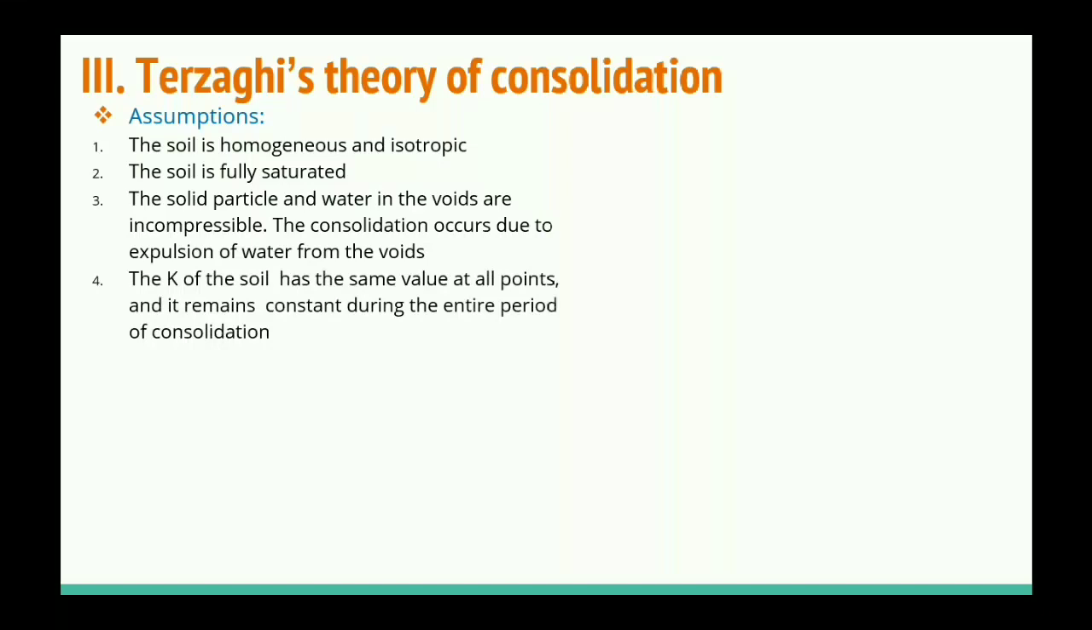K, the coefficient of permeability of soil, has the same value at all points, and it remains constant during the entire period of consolidation. Darcy's law is valid throughout the consolidation process. It means we can write velocity is equal to Ki, where K is the coefficient of permeability and i is the hydraulic gradient.